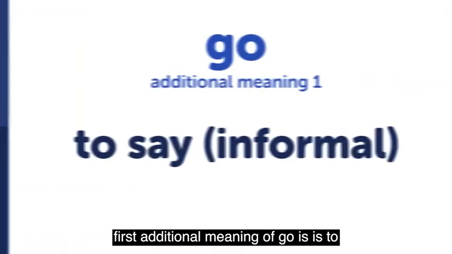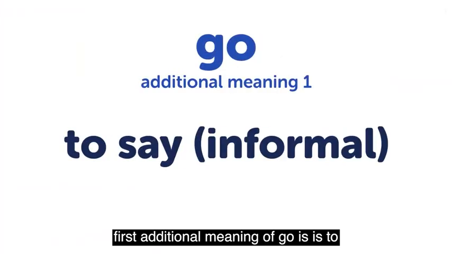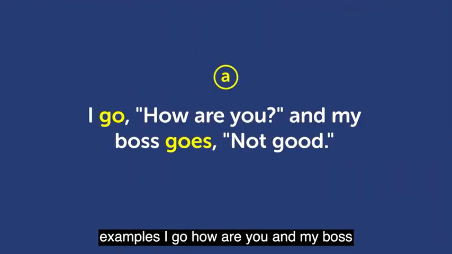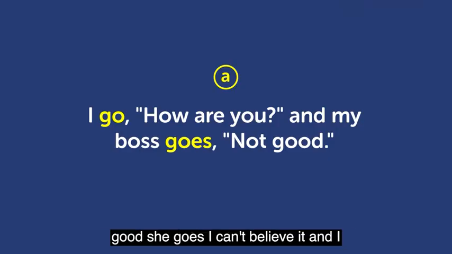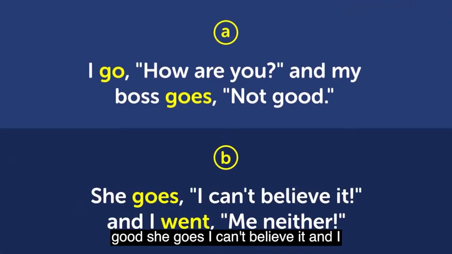The first additional meaning of go is to say. It's like using said, but in an informal setting. Let's look at some examples. I go, "How are you?" And my boss goes, "Not good." She goes, "I can't believe it." And I went, "Me neither."